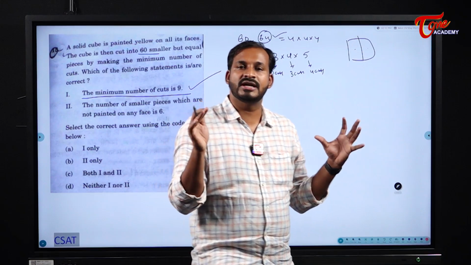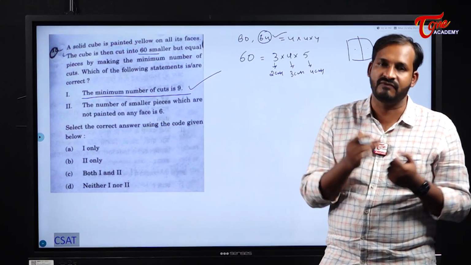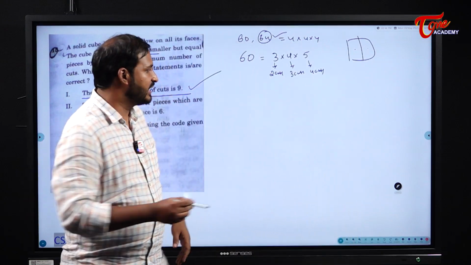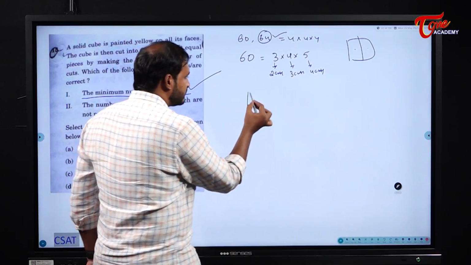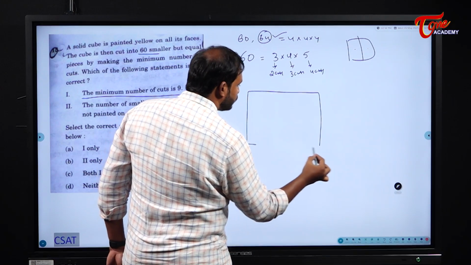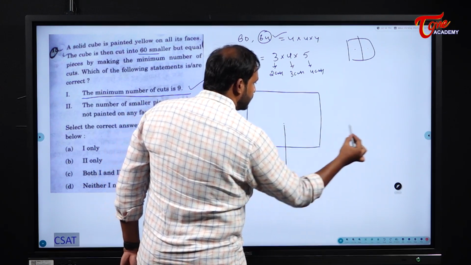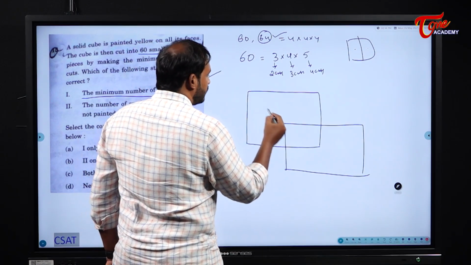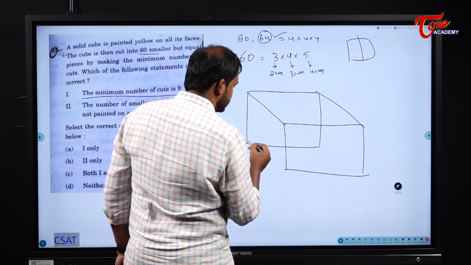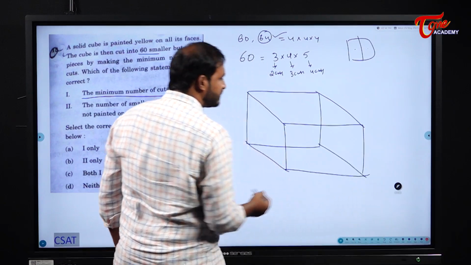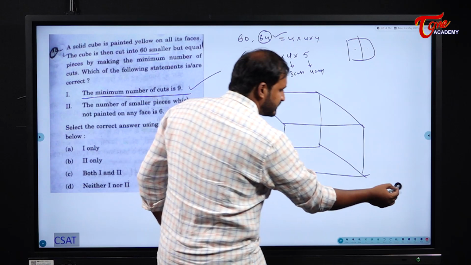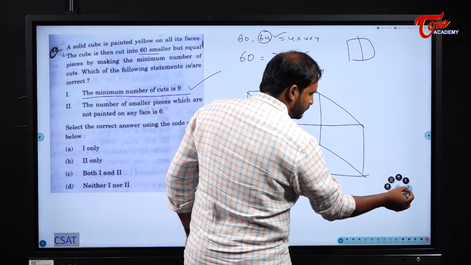See, here this one requires a little bit of visualization for us. We will try to solve it. We will try to draw a visualized diagram. Please see it once. Assume it is a 3-storied building, cubicle building. I will slice it horizontally into 3 parts. Okay, 3 sections means 2 cuts. Okay, but please observe here, I will change the color of the pen and I will try to show you.